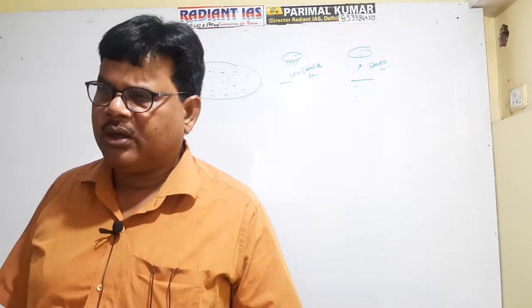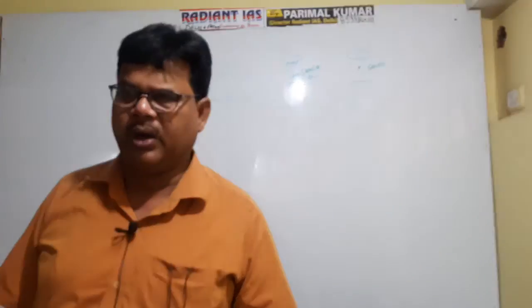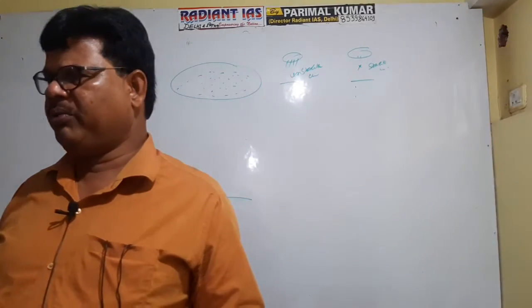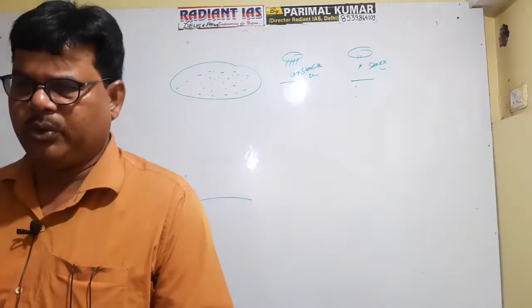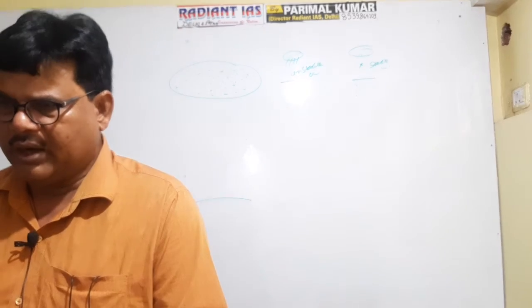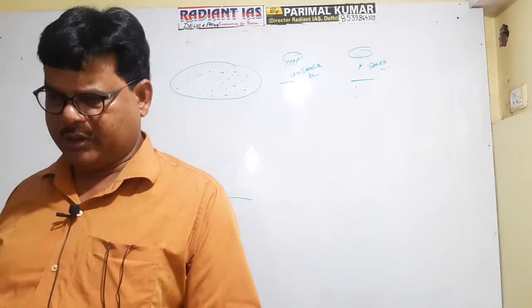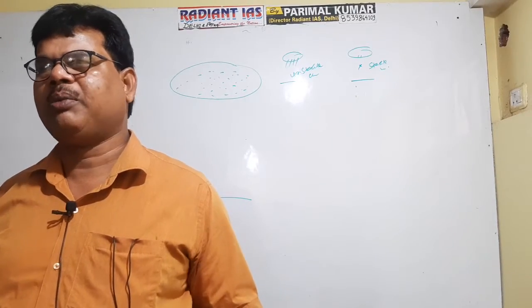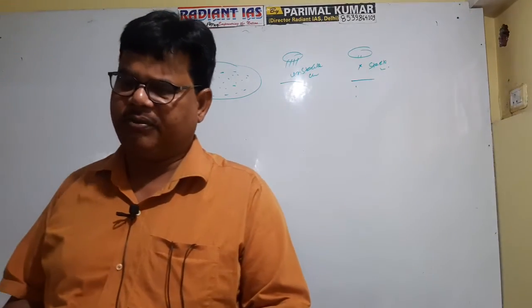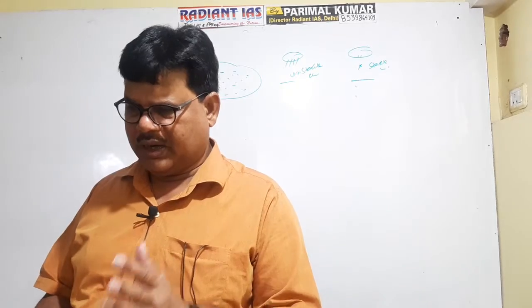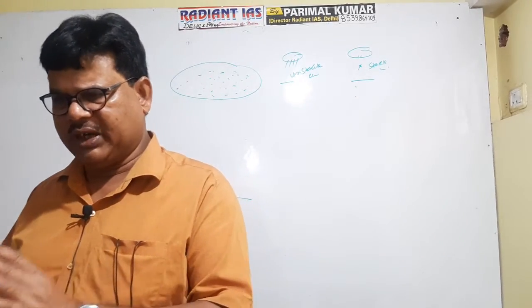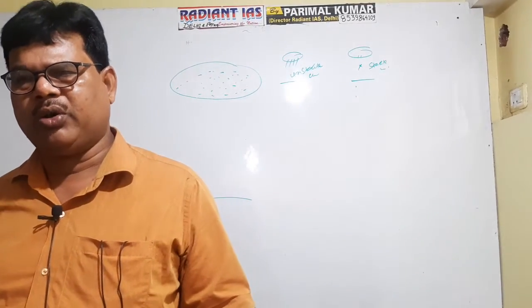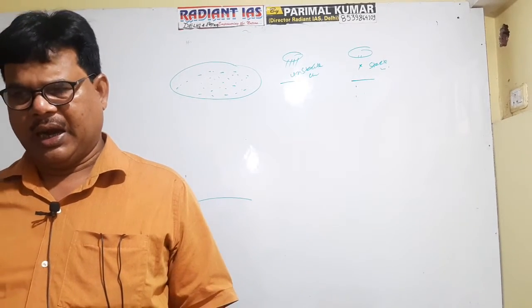So broadly there are two types of cloud. The first type is referred to as unstable cloud. Unstable cloud is capable of causing precipitation. On the other hand, there are certain clouds which are not capable of causing precipitation. They are referred to as stable cloud. A stable cloud will impart a stable atmospheric condition. Unstable cloud will cause an unstable atmospheric condition.